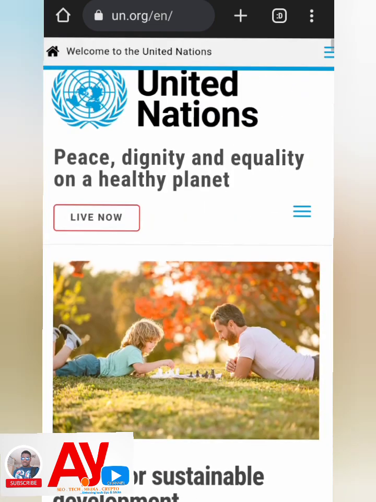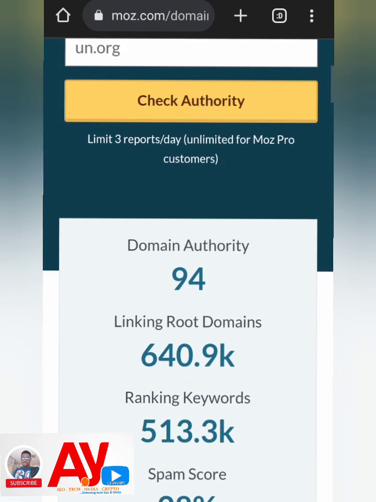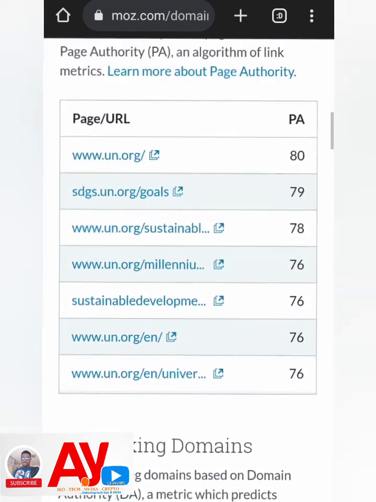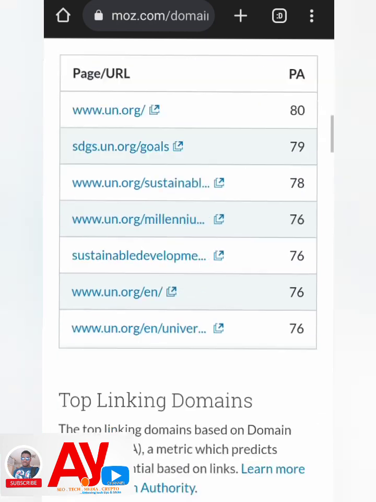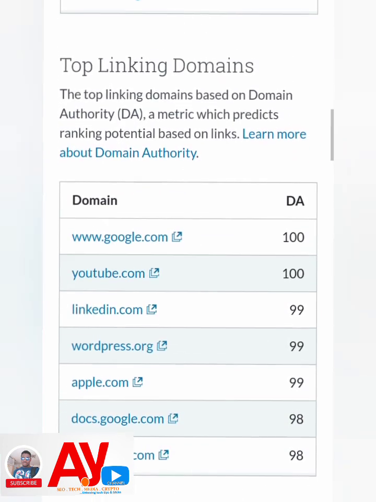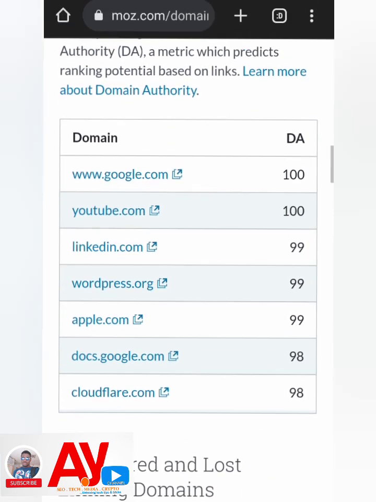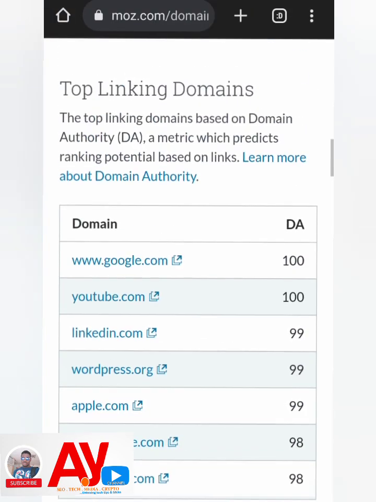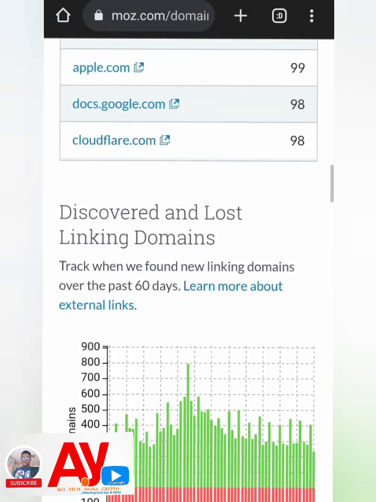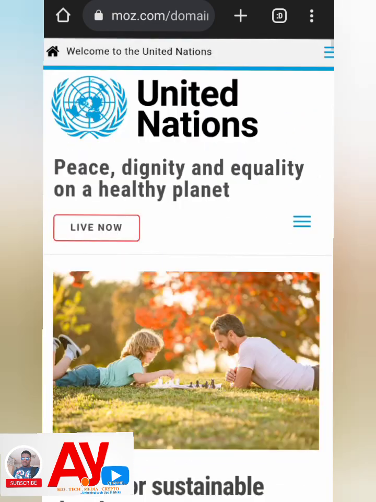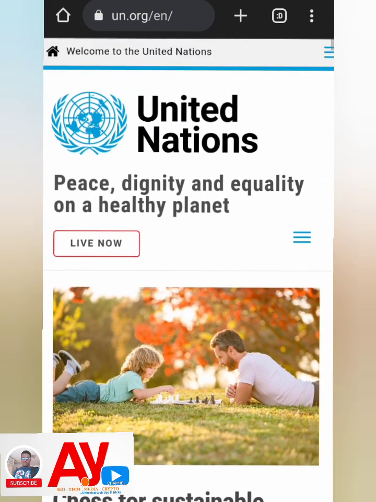I'll show you the metrics of this particular website. It has a DA of 94, the link juice and all that. You can see the PA of 80. Wow, that's fantastic. And you can see the linking domains that are linking to this website. We have Google, Cloudflare, Document, Apple. All of them have DA of 100, 99, 99, 99, 98. That is wow. And if you see their metrics, you see discovered and lost linking domains. So that is where you get the link juice from this website, and you get your backlink.